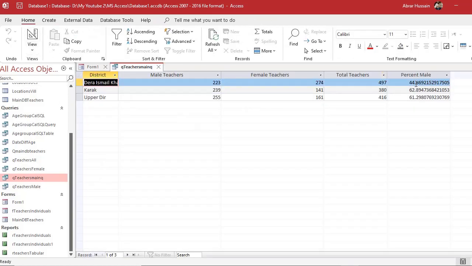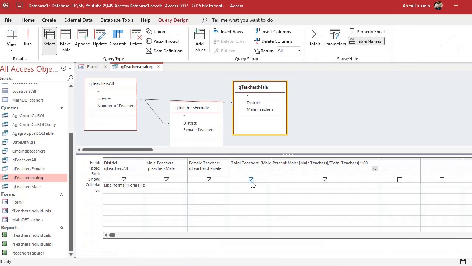And now you see 44.484921. These decimals are a problem, you have a lot of decimals. So you can use the round formula here also. Round, in the small bracket, close all these, comma 0.